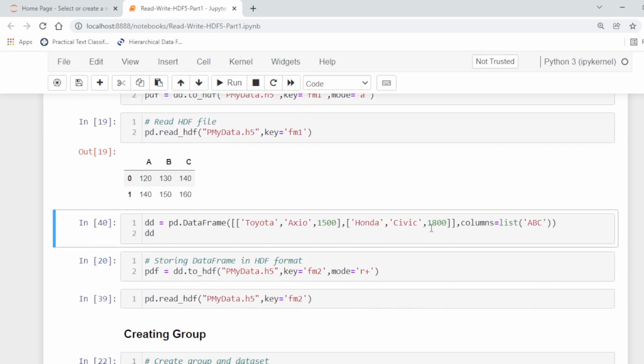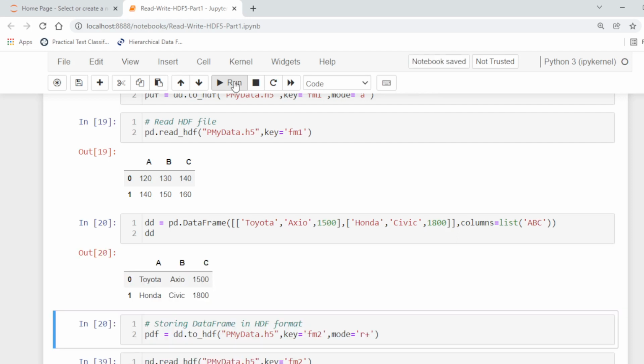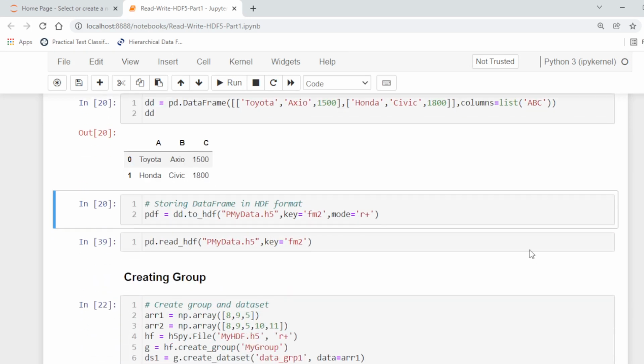Similarly, we can add another data set to the same file using pandas. So this is another data set with A, B, C and 2 rows. Now we want to store the above data frame in the HDF format. So we are using the mode r+, which can be used for reading and writing both.